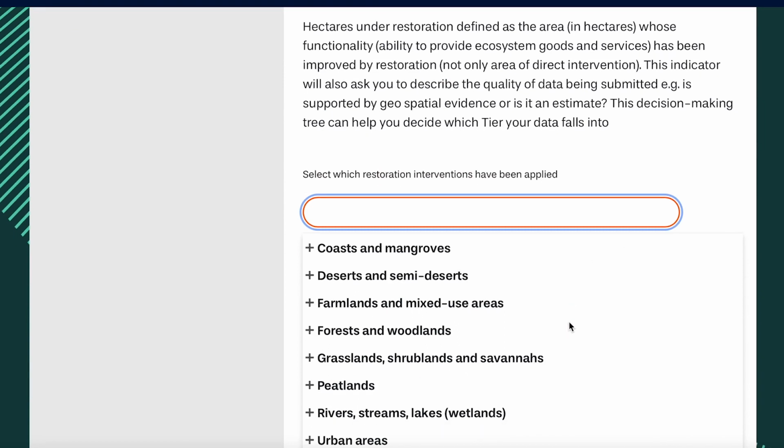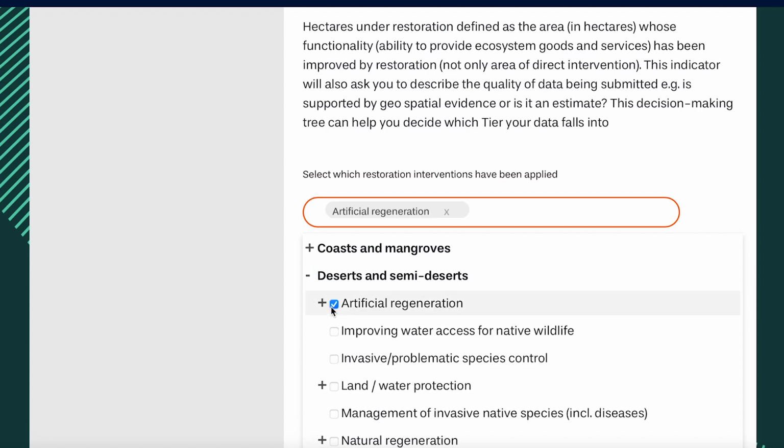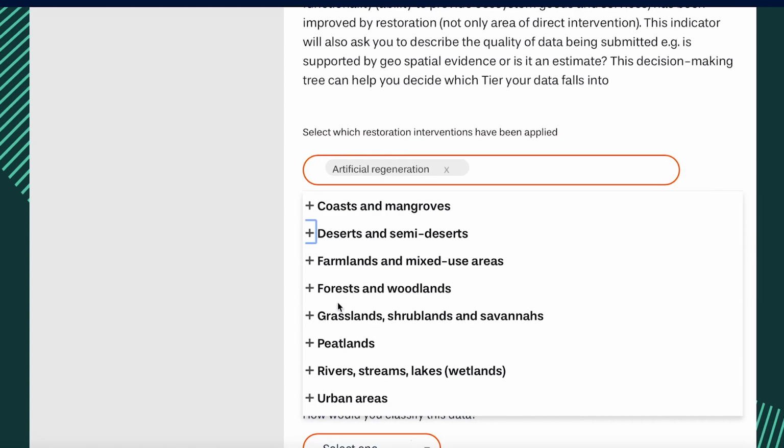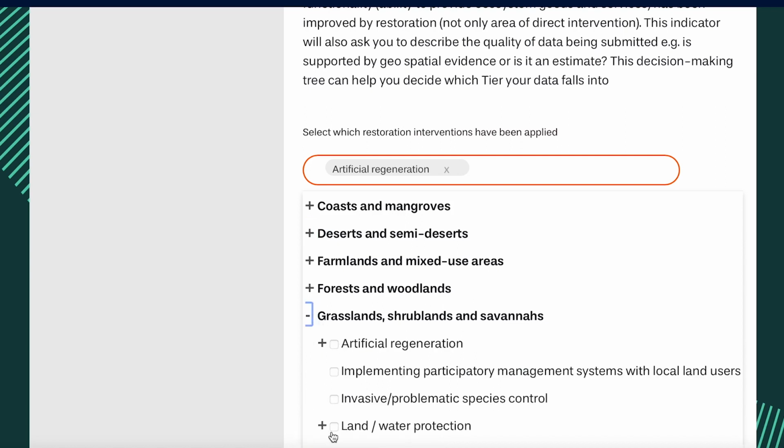Your options depend on the type of ecosystem you are restoring, in line with IUCN Restoration Intervention Typology for Terrestrial Ecosystems, which lists the best practices for restoring various ecosystems. For example, you select artificial regeneration in deserts and semi-deserts, and land or water protection in grassland, shrublands, and savannas.